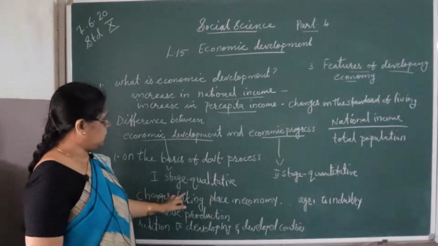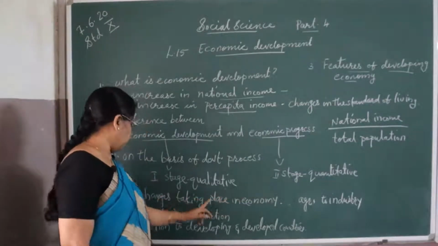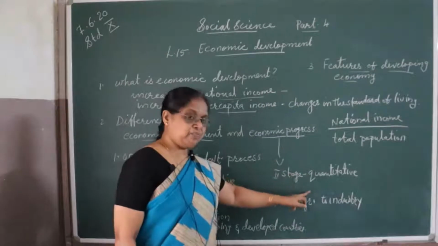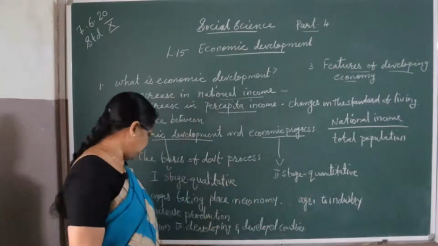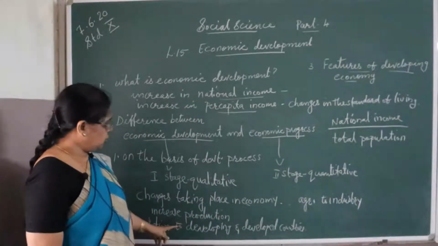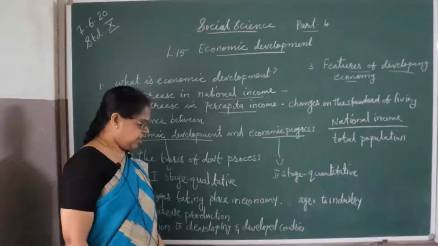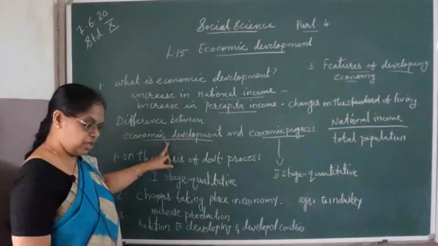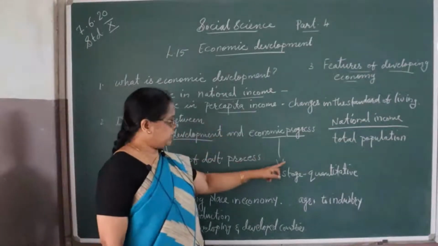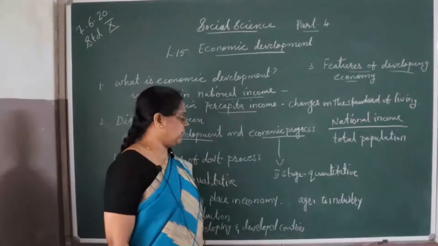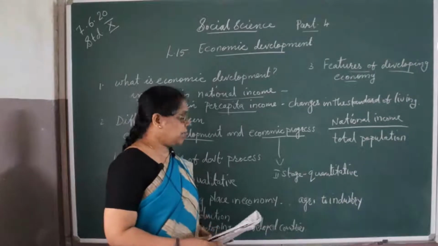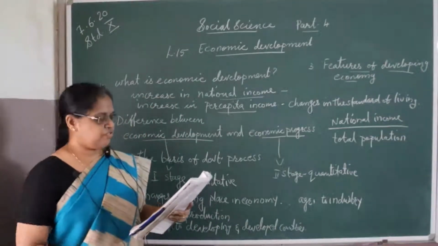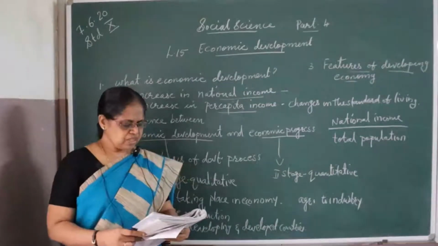Second one, changes taking place in the economy. Here production increases. Here they shift from agriculture to industry. And the third one, in relation to developing and developed countries. In developing countries, when national income increases, that is economic development, and when the developed countries' national income increases, that is economic progress. Then next we will see features of a developing economy.